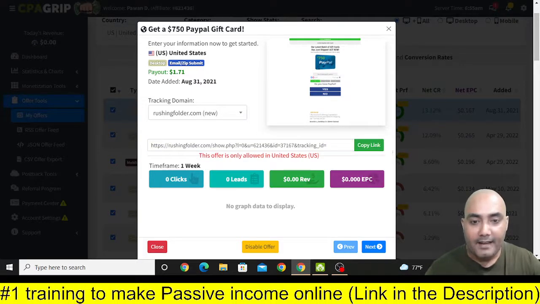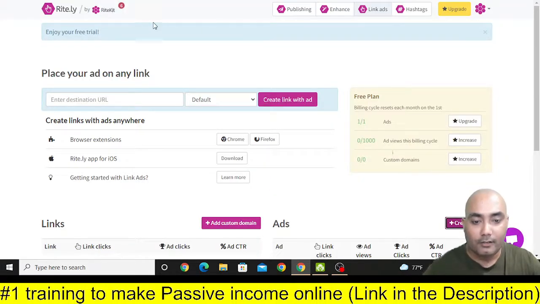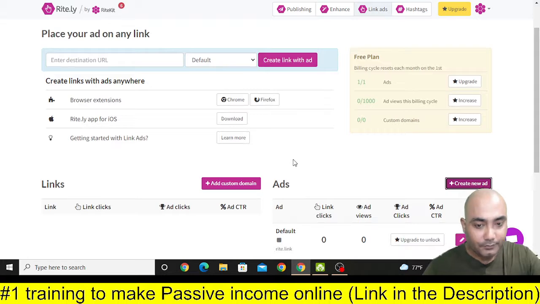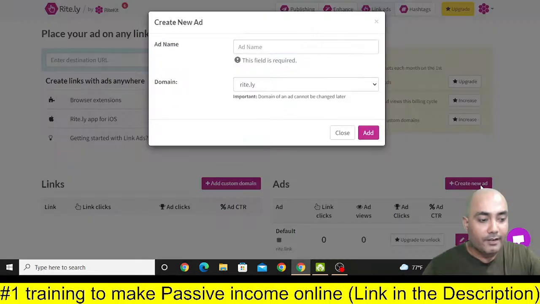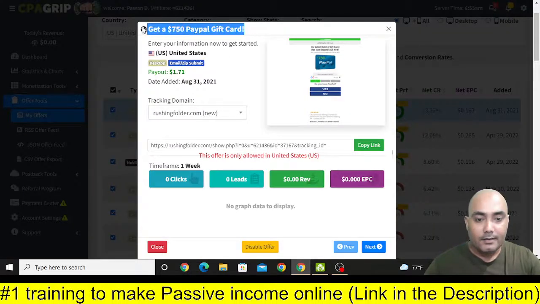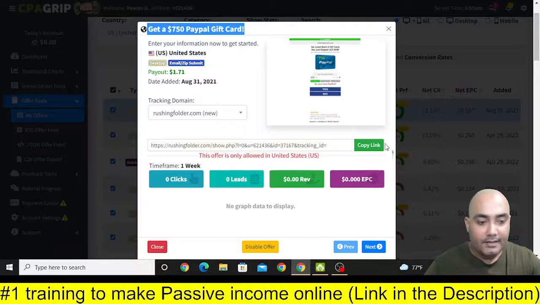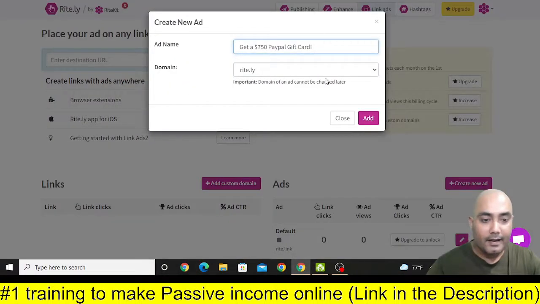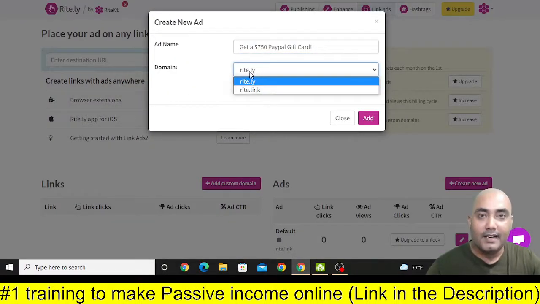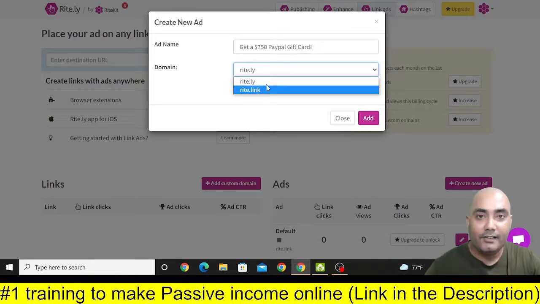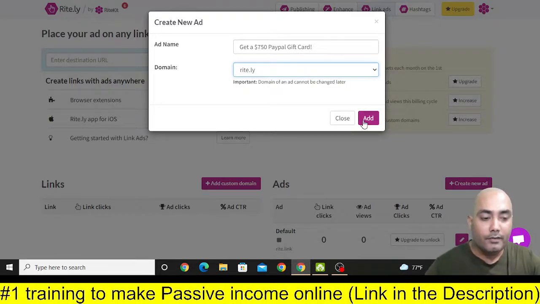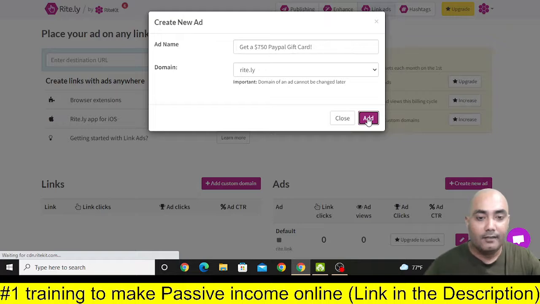Okay, and then you should go to this rite.ly, and then what you need to do is click on this create new ad and give this ad a name. This is the name, and then this is the offer link. Just select rite.ly or rite.link, whichever is suitable for you. Just select that domain and click on add.